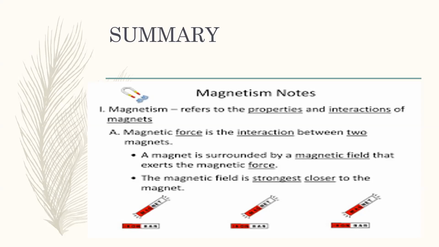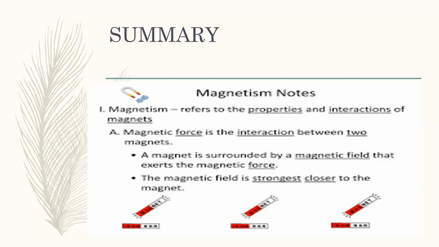You can observe from the previous diagrams that the area or space around a magnet where its force of attraction or repulsion is experienced is called a magnetic field.